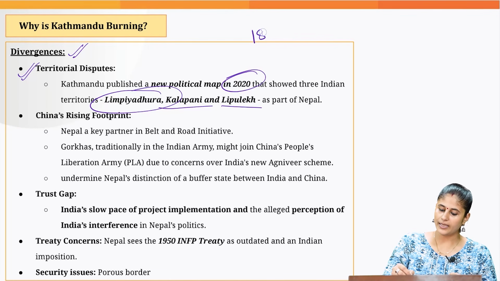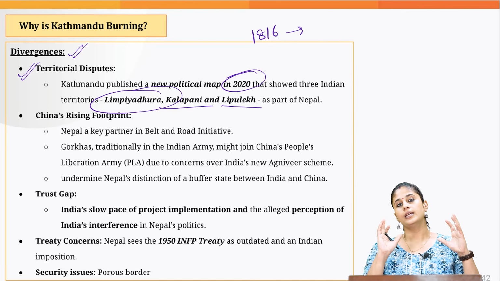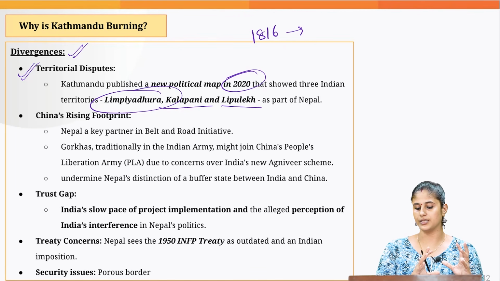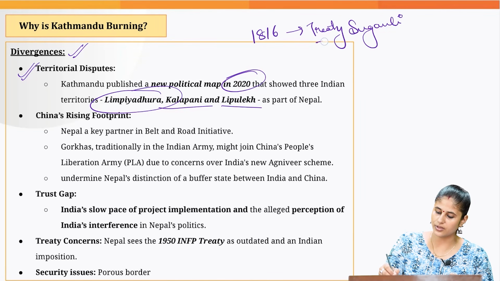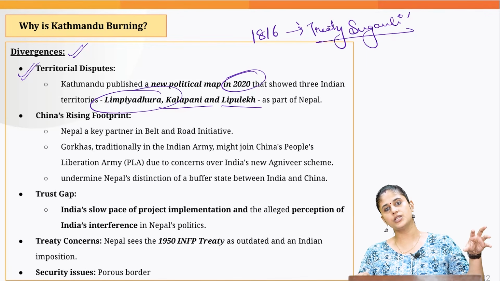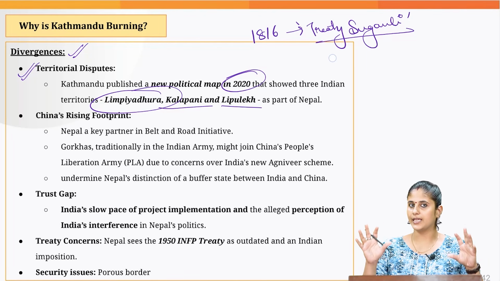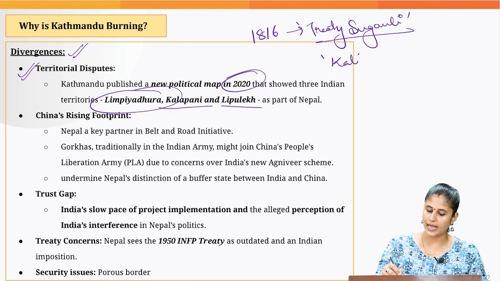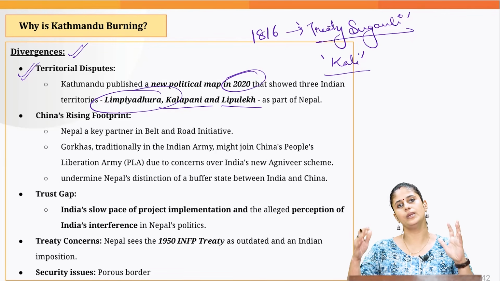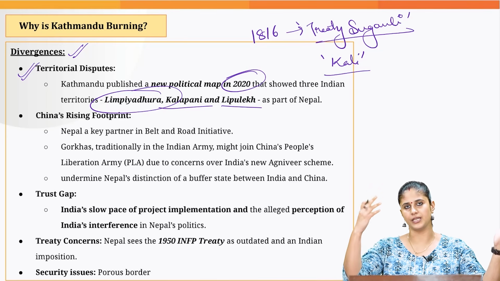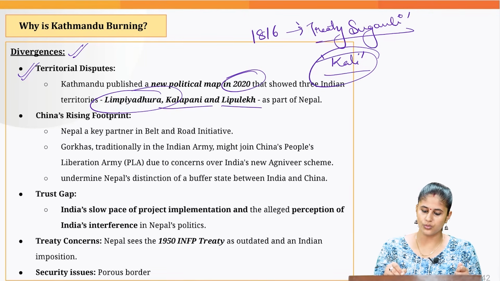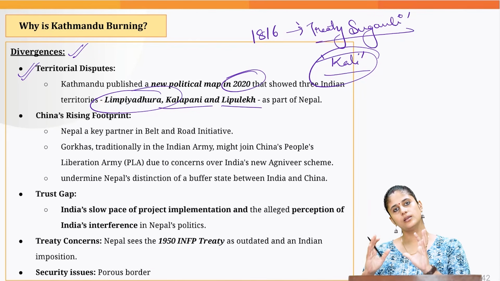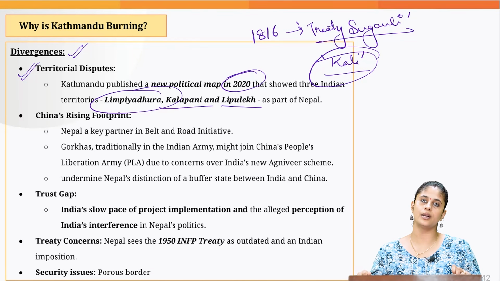Now, in order to understand this border dispute, we need to go back in the colonial times. Way back in 1816, the then colonial leaders, the British India and the King of Nepal, they signed the Treaty of Sugauli. And based on this treaty, the British India and the King of Nepal agreed that Kali River would be acting as a boundary between India and Nepal. At that time, British India and Nepal. But then why is there this border dispute, when the two have agreed that Kali River would be the boundary between the two countries?